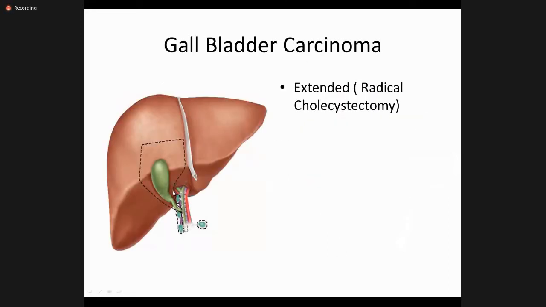In a patient with gallbladder cancer, let's suppose you can see this is the gallbladder. This is the gallbladder bed. This liver, this is the gallbladder bed. So we have to take the gallbladder bed out, as well as some basic lymph nodes. We call it extended cholecystectomy.